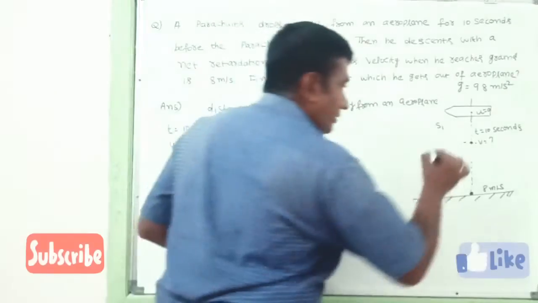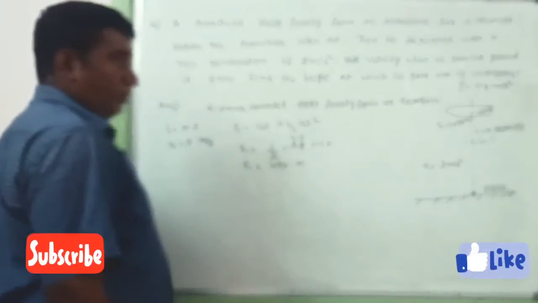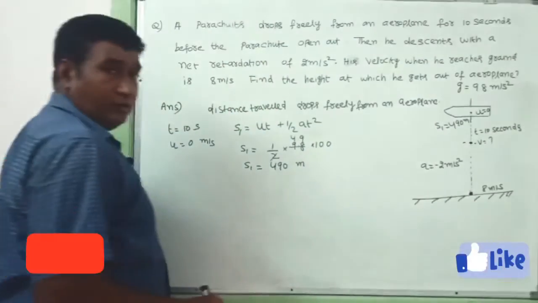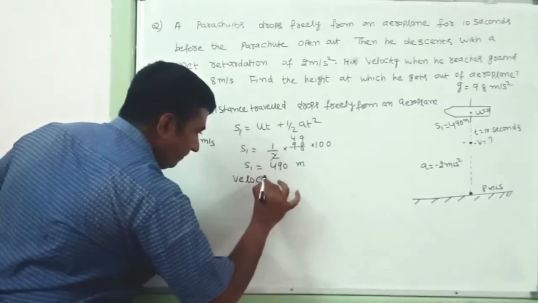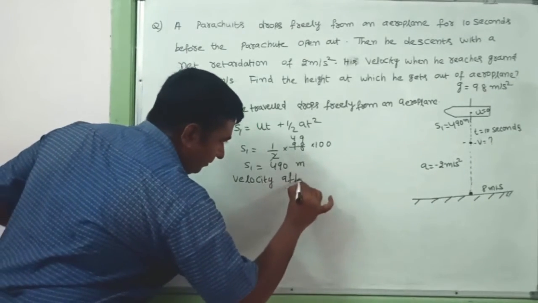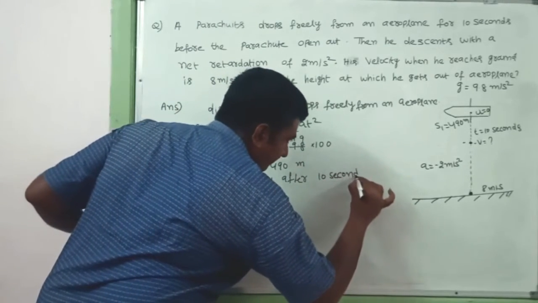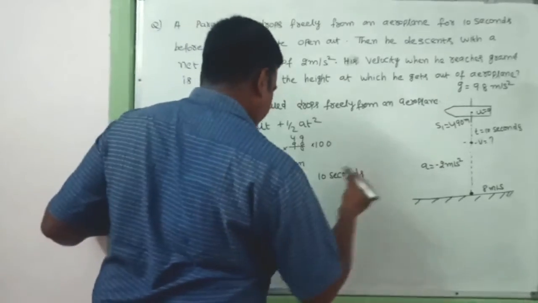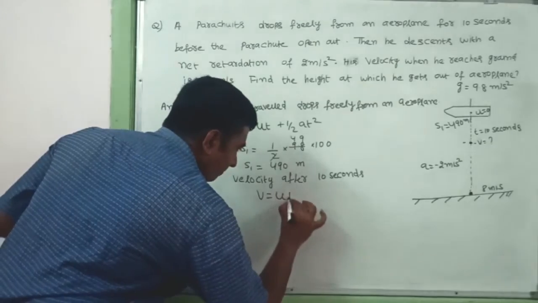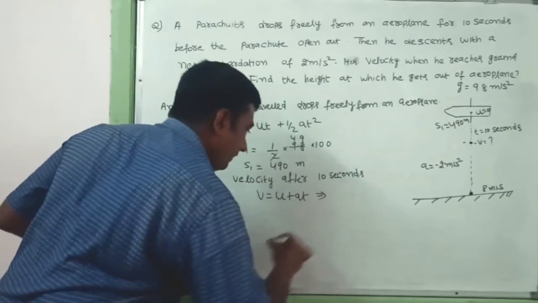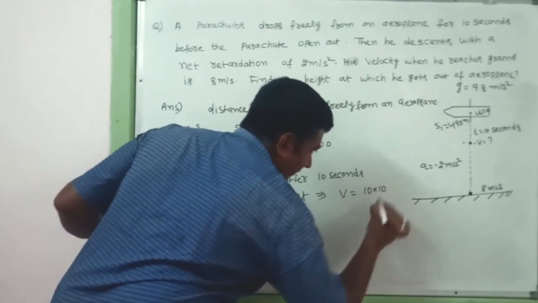Okay, this S1 has been traveled as 490 meters. After some time, what is its velocity? Velocity after 10 seconds is given by v equals u plus at. Here a is equal to g, that is 9.8 meters per second square, and time is 10.